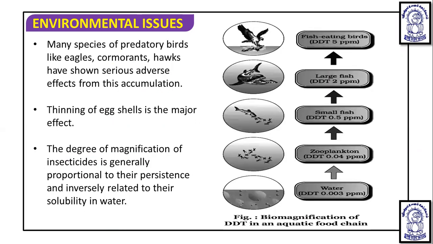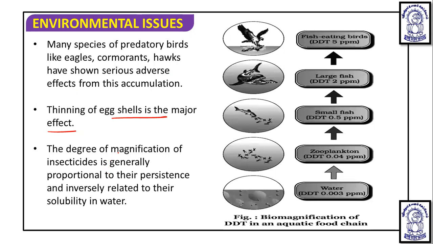Many species of predatory birds like eagles, cormorants, hawks have shown serious adverse effects from this accumulation. Thinning of eggshell is the major effect.